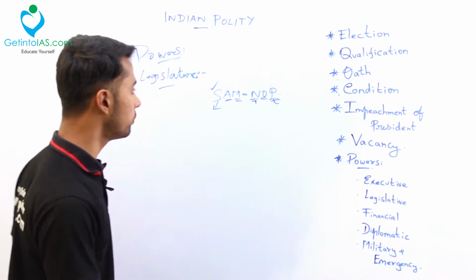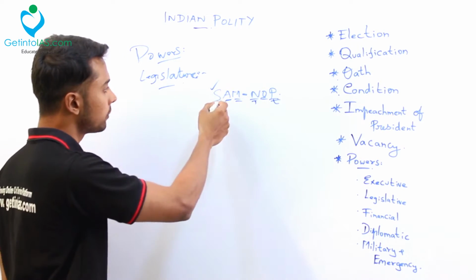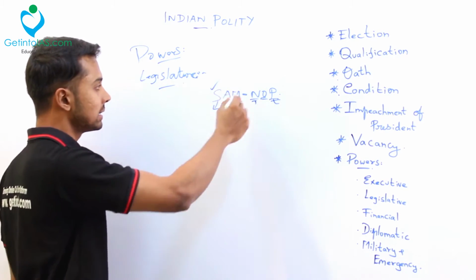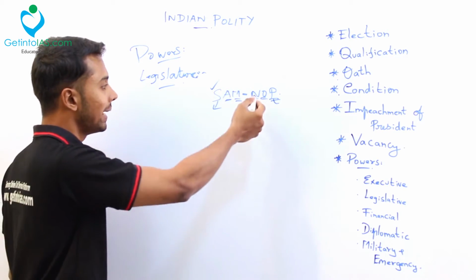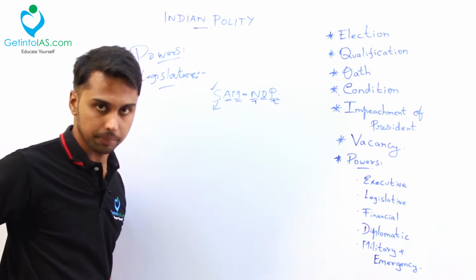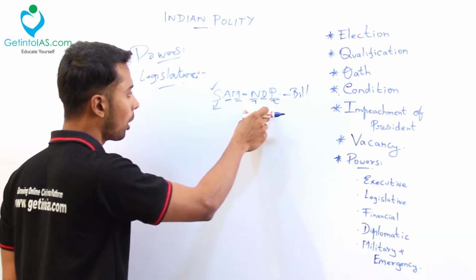So remember this code word. SAM has no problem. SAM, NOP. That is the code word. S for summoning, proroguing, dissolving. And A is for addressing the Parliament. M means sending messages. N means nominating. O means ordinance making. And P means permission. Okay, here also write bill. Okay, SAM has no problem with the bill.